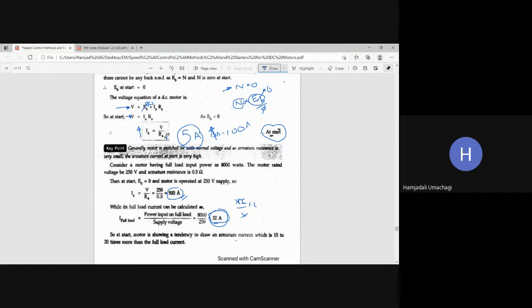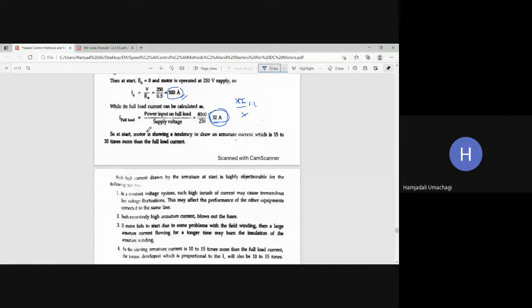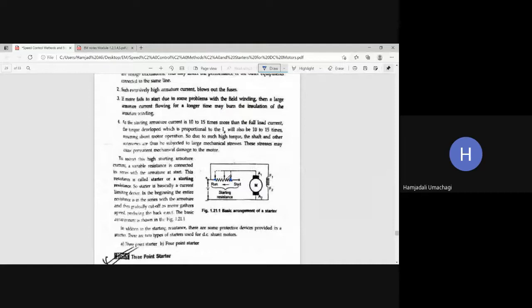Since Ra value is small, the armature current is very large, which will be 15 to 20 times greater than the rated value of the motor. So such a high current, if I inject into the motor, then the motor may be damaged. So in order to protect the motor from the high starting armature current, we connect certain resistance in series with the armature, so that only at the time of starting all the resistance is included, in cut-in position. Once the starting current is controlled, then slowly remove the resistance and keep the resistance to the minimum position, so that the motor can get enough power and develop enough torque to run safely. Is it clear?